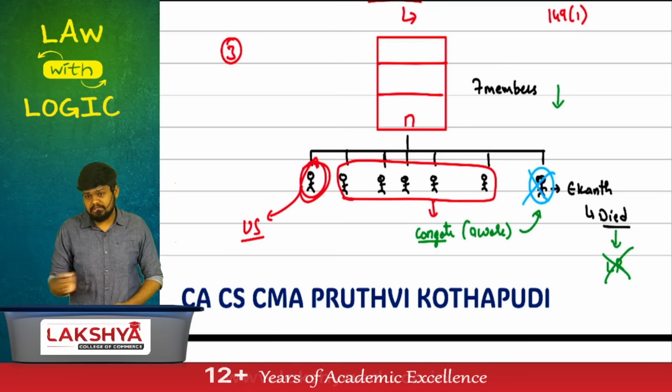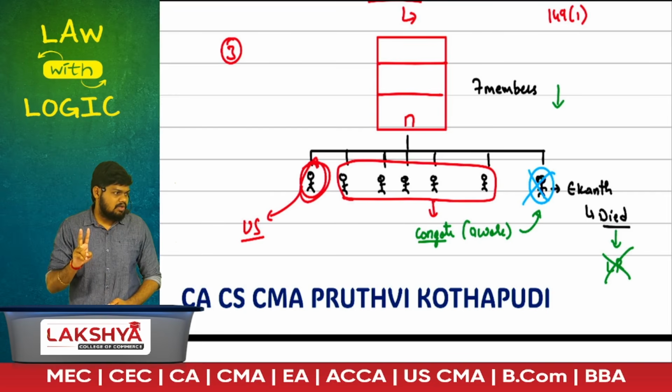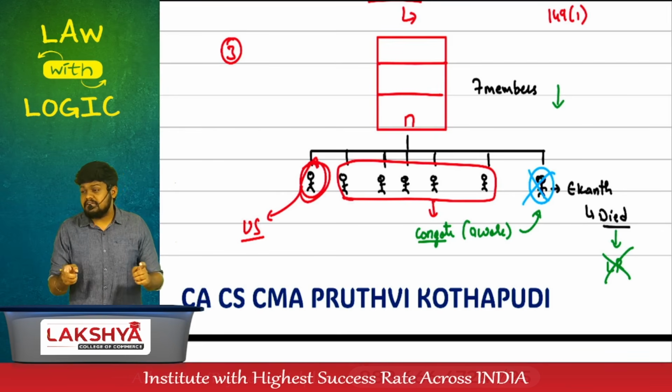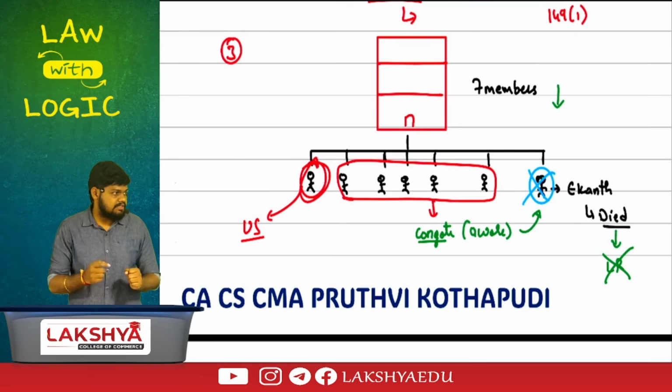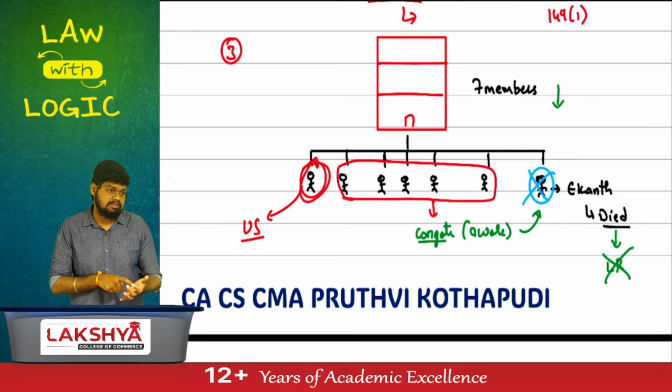Same wording, same logic. We have to increase the number of members to the minimum requirement. But this time, what is the minimum requirement? 2. Within how many months? In this 6 months, you are still deemed to be a private company. In this 6 months, if a contract is entered, it is entered in whose name? The company's name. Hence, the members' liability is limited.